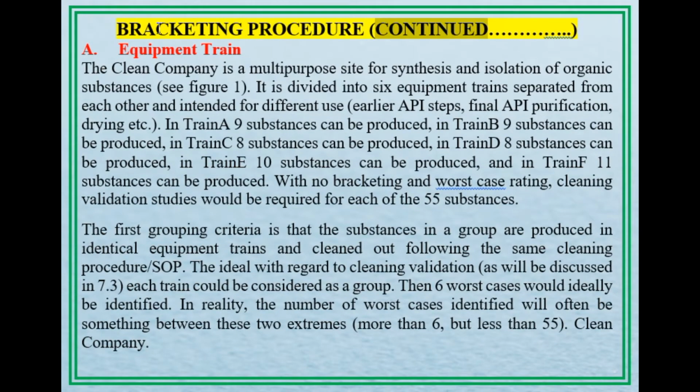Bracketing procedure, continued. Equipment train. The Clean Company is a multipurpose site for synthesis and isolation of organic substances, see Figure 1.